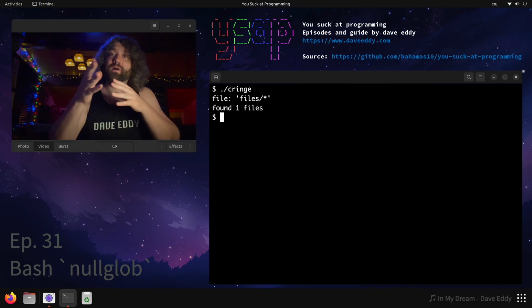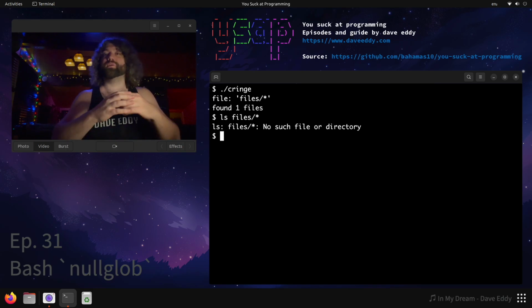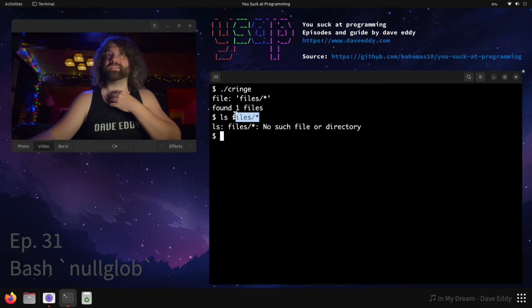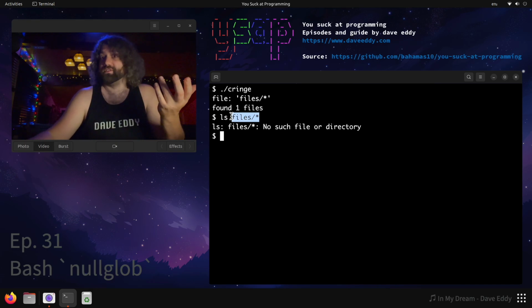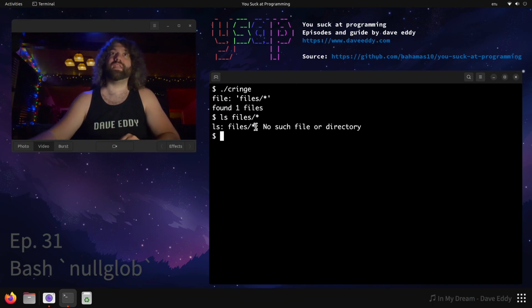What happened here? Well, the glob failed. There was nothing to glob inside files. So when the glob fails, it doesn't get expanded into all the files because there was nothing there to expand to. So it stays as a literal files/star character. So you can see right here, it actually tried to look at a file with this name and it failed. That is normal bash behavior, all right?